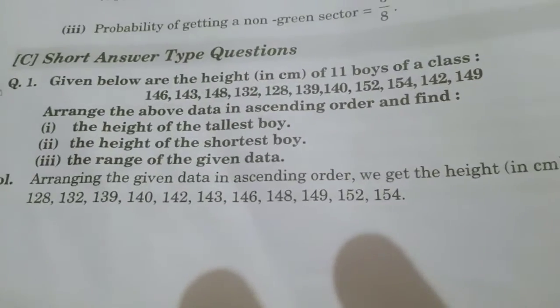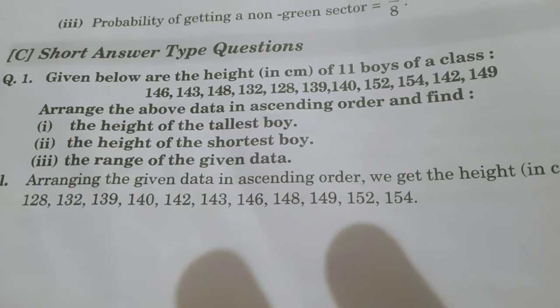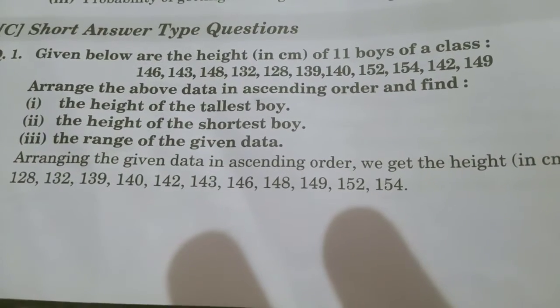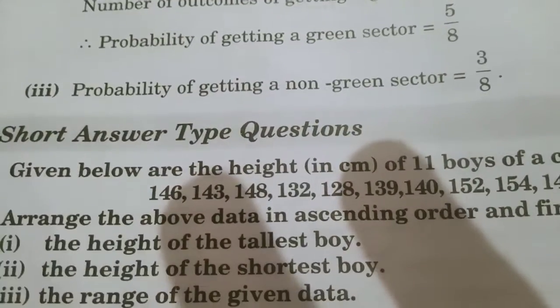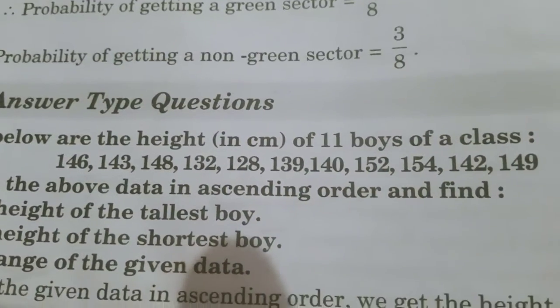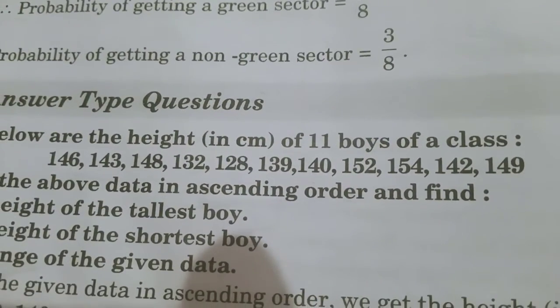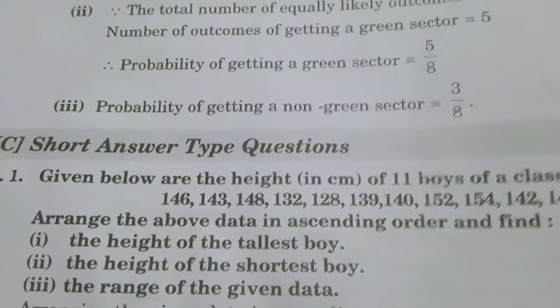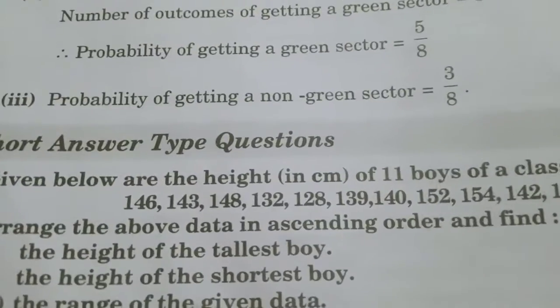Short answer type question. Given below are the heights in centimeters of the 11 boys in the class: 146, 143, 148, 132, 128, 139, 140, 120, 154, 142 and 149. Arrange the above data in ascending order.